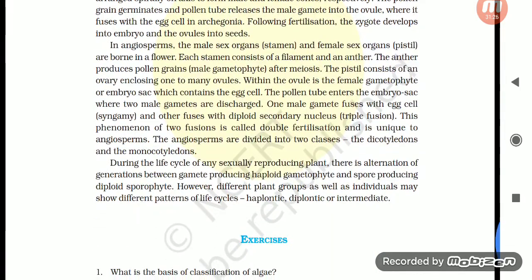During the life cycle of any sexually reproducing plant, there is an alternation of generations between the gamete-producing haploid gametophyte and the spore-producing diploid sporophyte. However, different plant groups as well as individuals may show different patterns of life cycles: haplontic, diplontic, or intermediate.